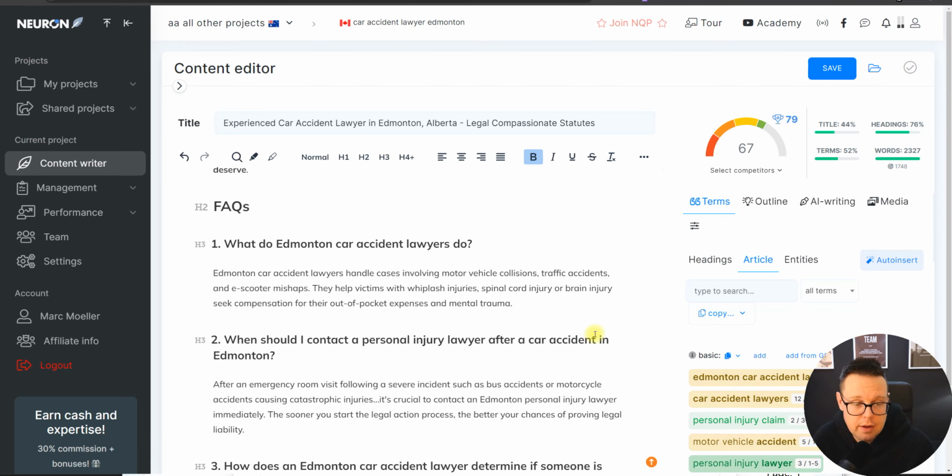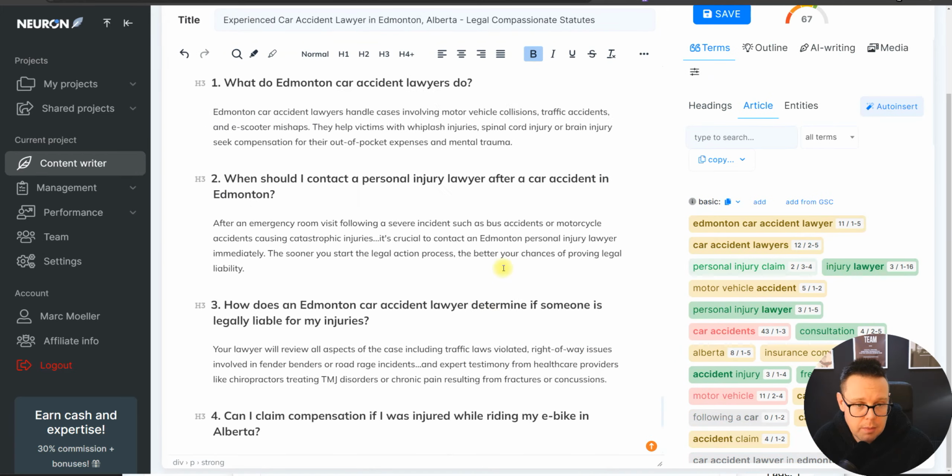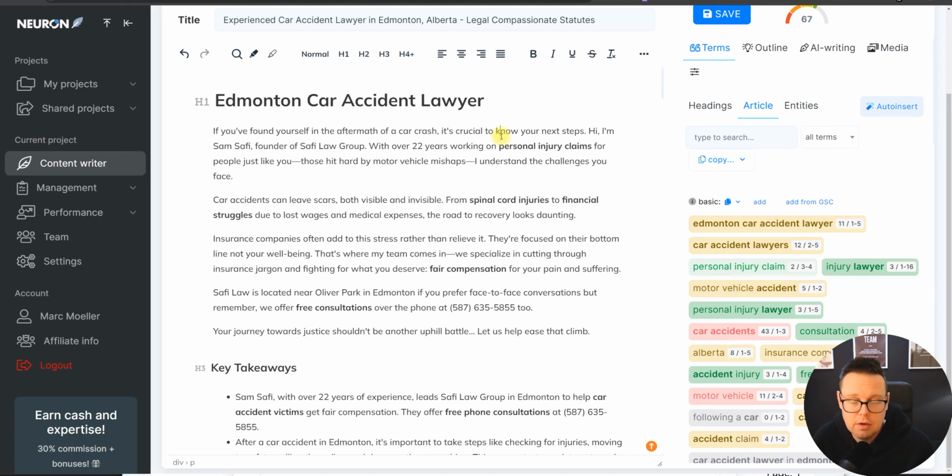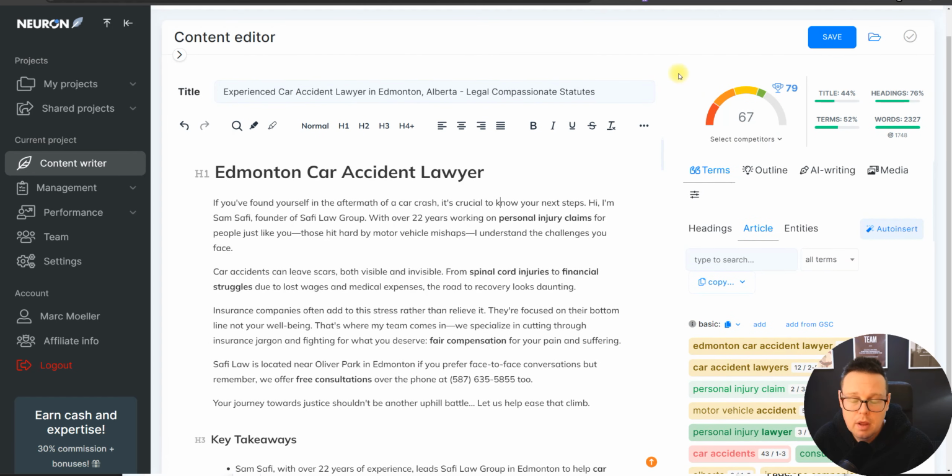So again, it still needs editing, but really nice start to having a decent article written for you, which can become a kind of money page article later on.